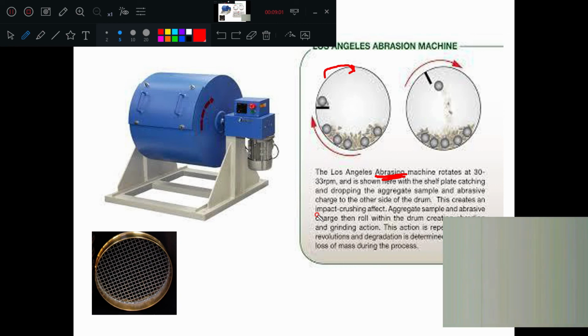I hope you are understanding how you are measuring wear and tear in the laboratory using the Los Angeles abrasion testing machine. So inside a cylinder, a known sample of aggregates will be put plus steel balls will be put. These will act as an abrasive charge in the revolution. When it is rotating, revolving, this will collide with each other. Pounding action will take place and see here fine powder is formed.